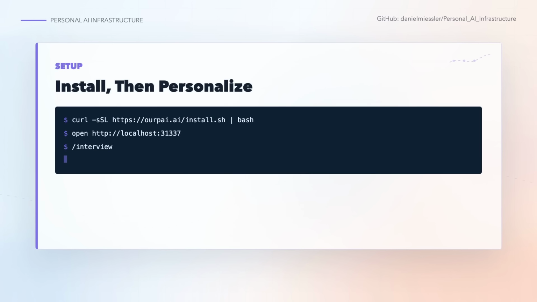Setup is built around a one-line installer. It checks bun, git, and Claude Code, backs up an existing .claude folder, asks about voice, registers Pulse, and runs validation. After install, the important step is the interview. That is where your assistant learns your mission, goals, preferences, and identity. The software install is fast. The personalization step is where the system becomes yours.